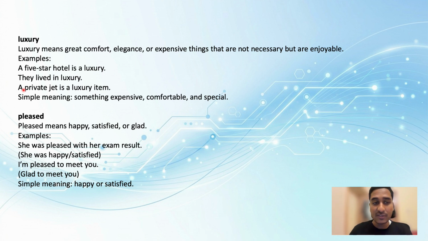The next word is pleased. Pleased means happy, satisfied, or glad. It's easier to understand, right? Pleased means happy, satisfied, or glad. Let's go through a few of the examples. She was pleased with her exam result. She was happy with her exam result, is what it means. She was happy or satisfied, right? I am pleased to meet you means someone is glad to meet you. A simple meaning is happy or satisfied. That is the meaning of pleased.